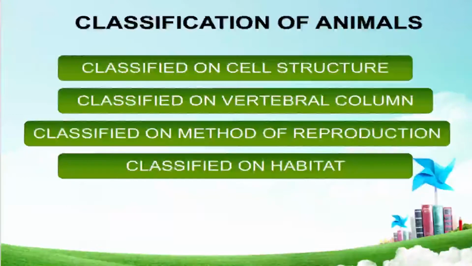Now we will see classification of animals. So we have done the classification of animals in the following way. See, classified on the cell structure, then classified on the vertebral column, classified on method of reproduction, and last is classified on habitat. One by one we see how the animals are classified on which basis.